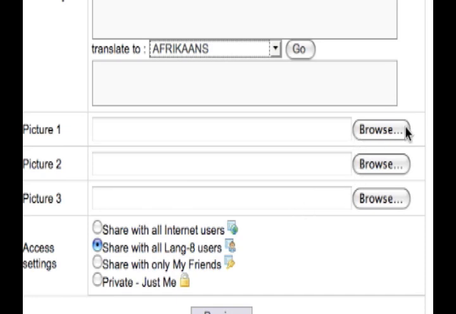Another thing you can do is you can add pictures. You can add up to 3 pictures here for people to see. And then you can also choose who sees these journal entries. You can make it just private, so just yourself. Share only with your friends, your Lang-8 friends. Share only with Lang-8 users, or share with everyone.